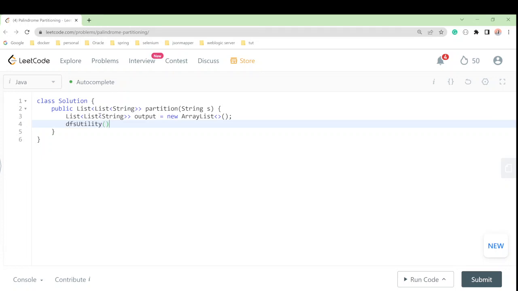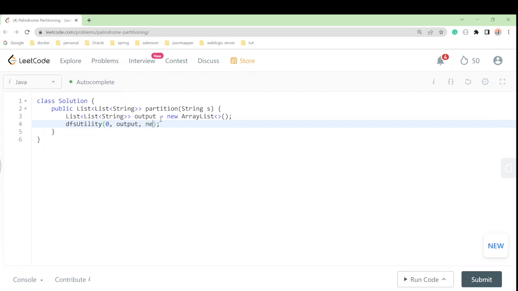I'll create one method, dfs utility, and one by one we go from the starting index to the next index, like that. So first I'll start at starting index 0. Then we'll pass this output to store our result in the dfs, and then we should take a temp array.